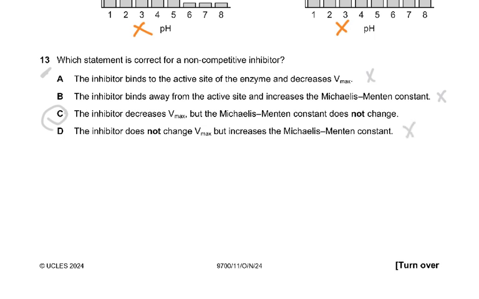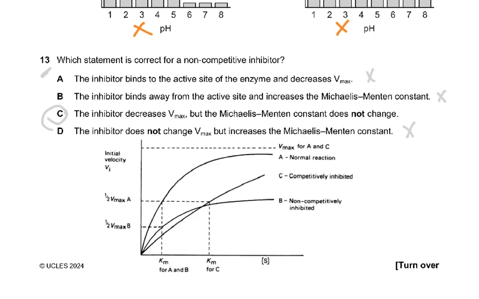Now I'm just going to show you a graph and you can probably understand this a little better now. As you can see, I've added this graph and you can see how the Km for A and B remains the same. For C it changes, which is a competitive inhibitor. But the Km for A and B remains the same. This graph, of course, is not in the question paper, but I've added it for you so that you can understand it a little better. And I'll let you see it once again.